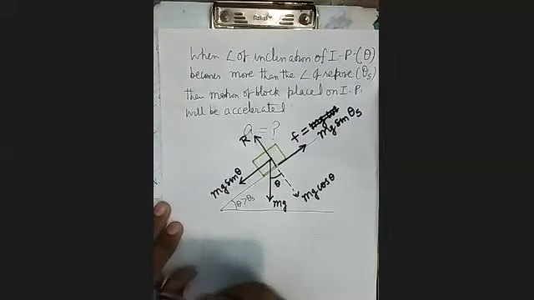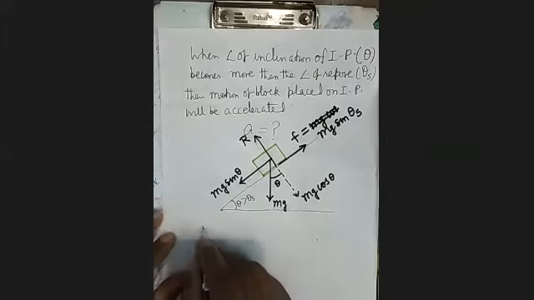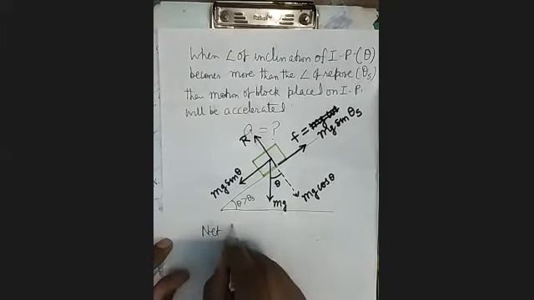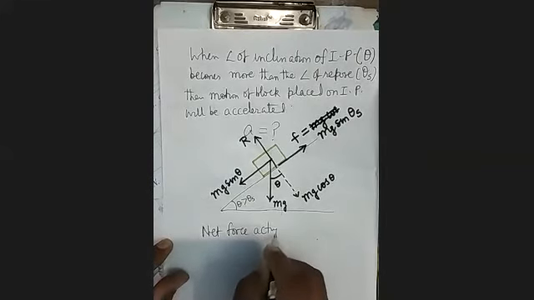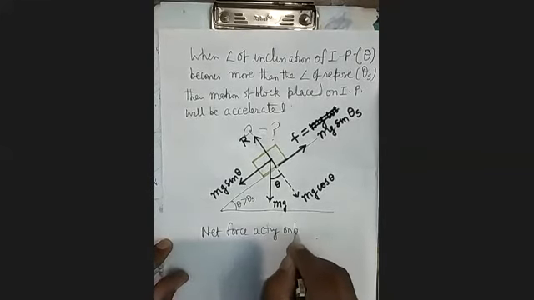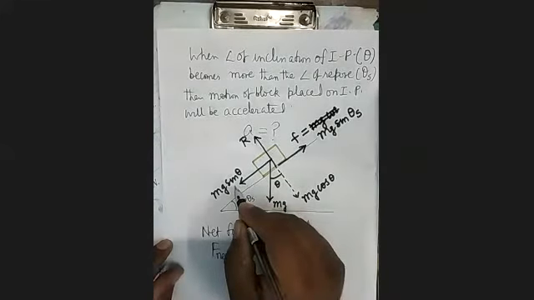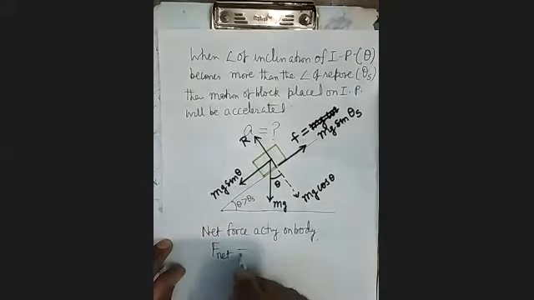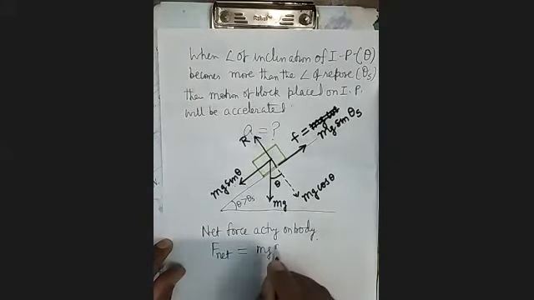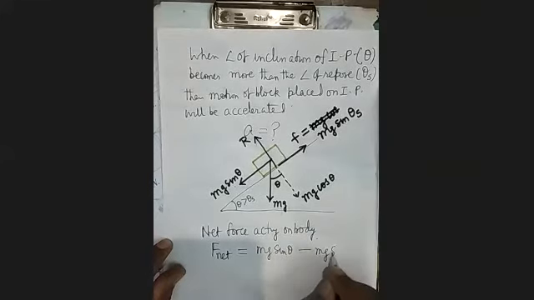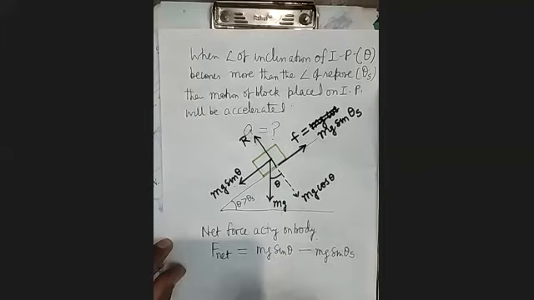So what will be the net force acting on the block? You can see what will be the net force. mg sin theta is bigger, this is smaller, therefore it will be mg sin theta minus mg sin theta s.